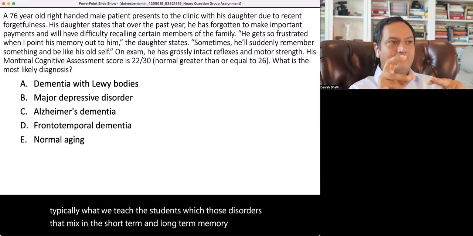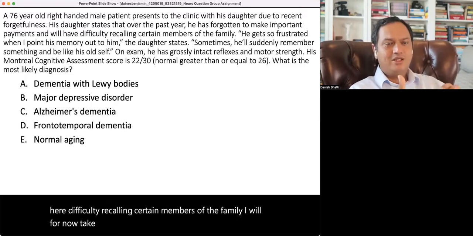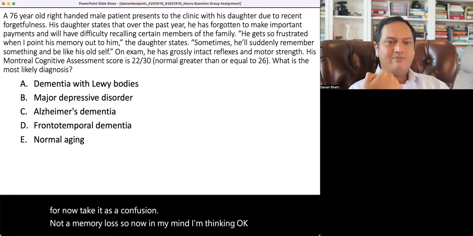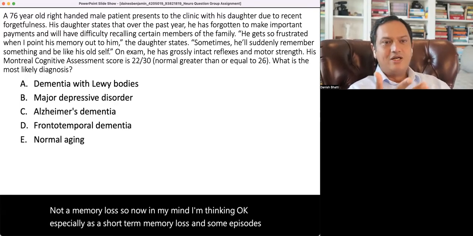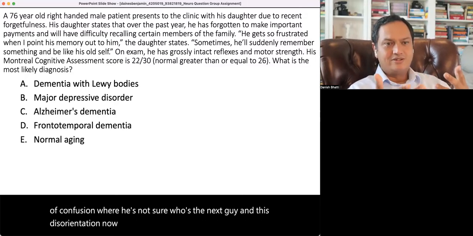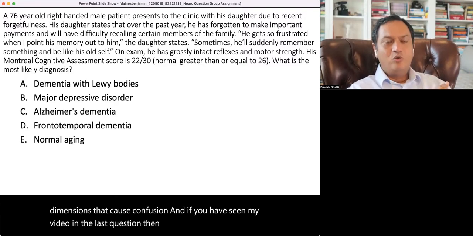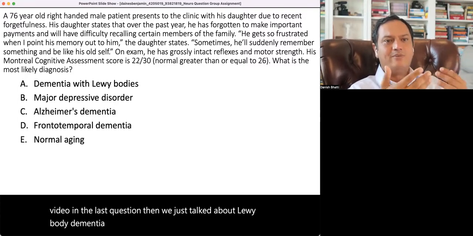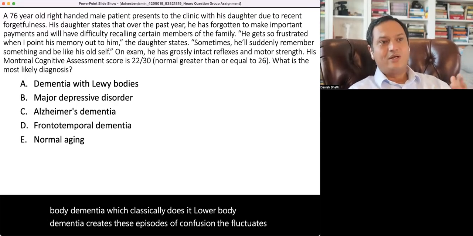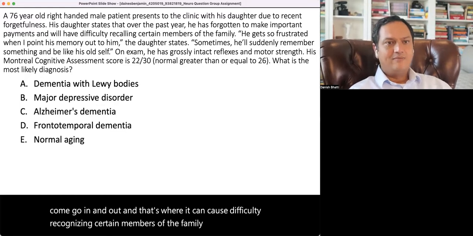So here, difficulty recalling certain members of the family, I will for now take it as a confusion, not a memory loss. So now in my mind, I'm thinking, okay, this patient has a short-term memory loss and some episodes of confusion where he's not sure who the next guy is. And this disorientation now makes me think about those dementias that cause confusion. And if you have seen my video on the last question, then we just talked about Lewy body dementia, which classically does it. Lewy body dementia creates these episodes of confusion. It fluctuates, goes in and out, and that's what can cause difficulty recognizing certain members of the family, not because they have a loss of the memory.